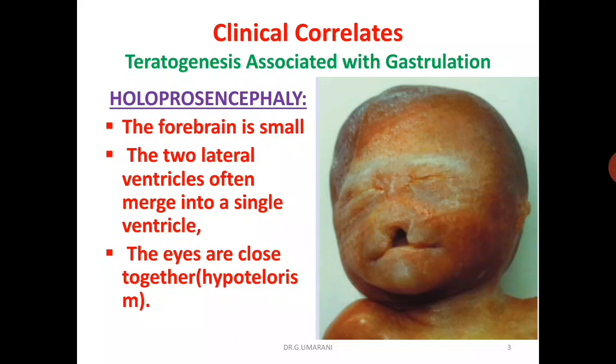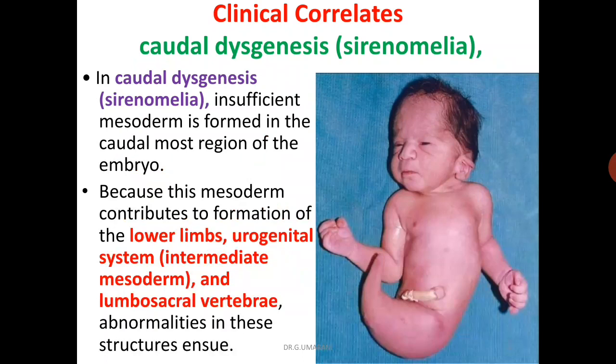This is the photo representing holoprosencephaly. Next, gastrulation itself may be disrupted by genetic abnormalities and toxic insults and some pregnancy related diabetes. In this, caudal dysgenesis occurs.